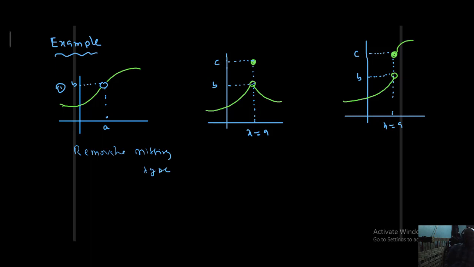Okay, students, I hope you people understood this one. Here what happened? LHL is existing, B. RHL is existing, B. F of a existing, that is C. What type? Removable only, that is isolated type. Isolated. Removable or first kind and isolated type.